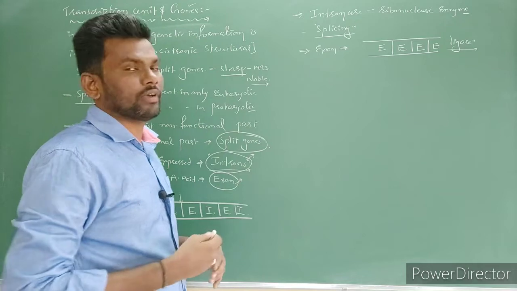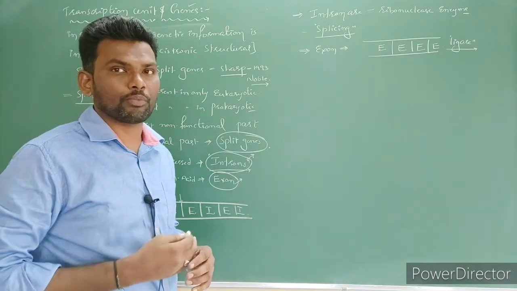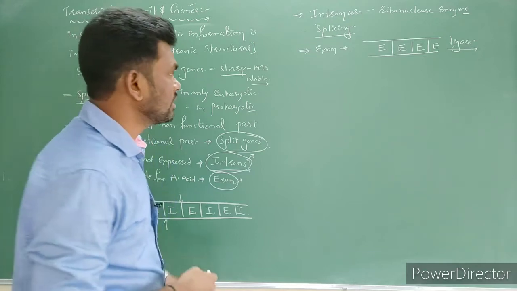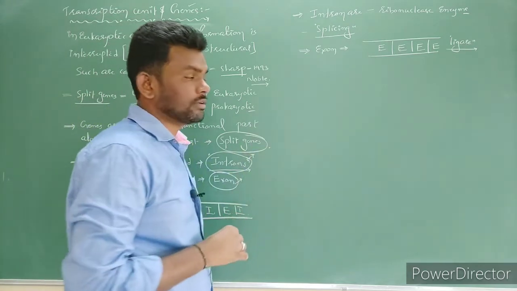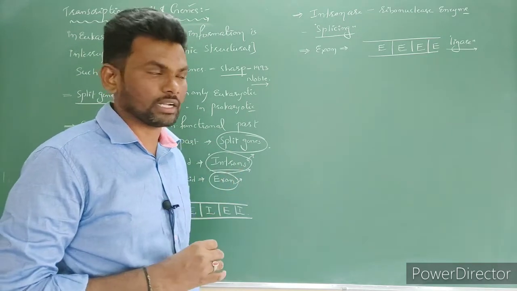Later it is involved in the translation process, useful for coding of protein or amino acids, right? So this is the information regarding genes, exons as well as introns.